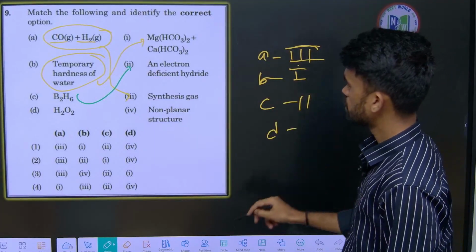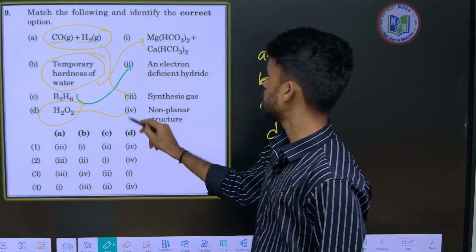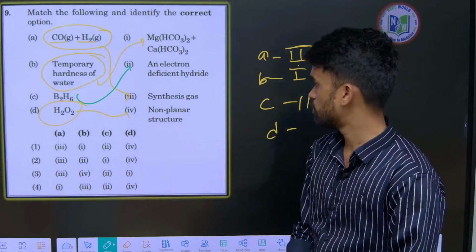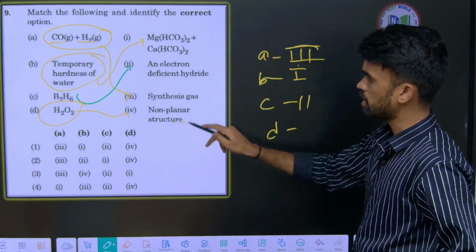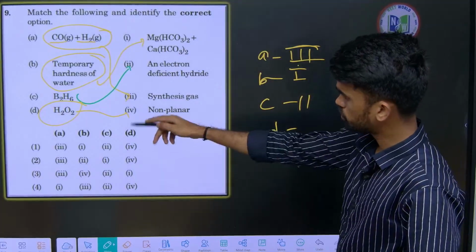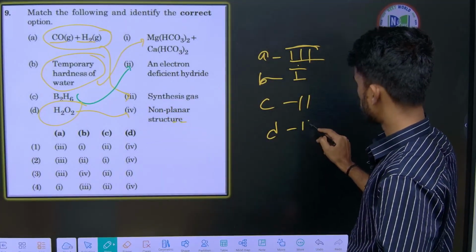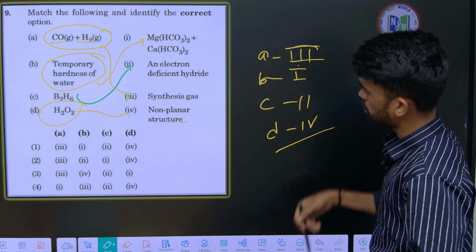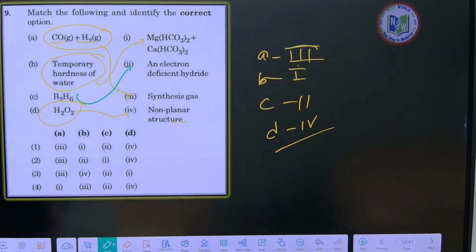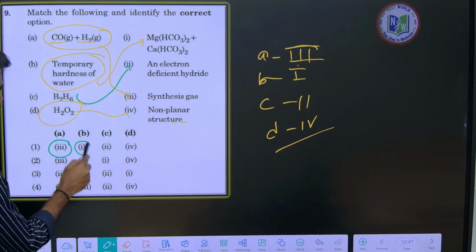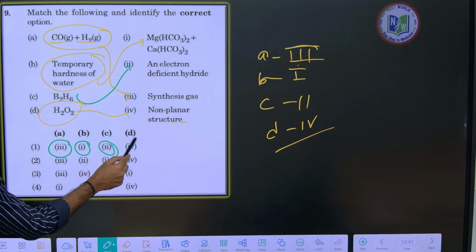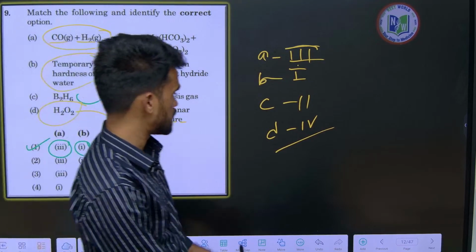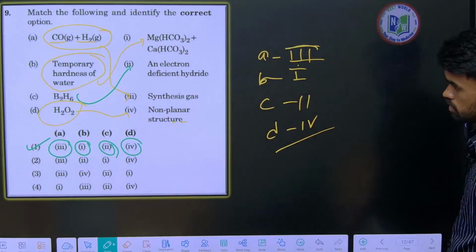And D, H2O2 is non-planar, having an open book structure, which we are studying now. So D4. So A3, B1, C2, D4. So the first option is correct. I hope it is clear. No confusions here.